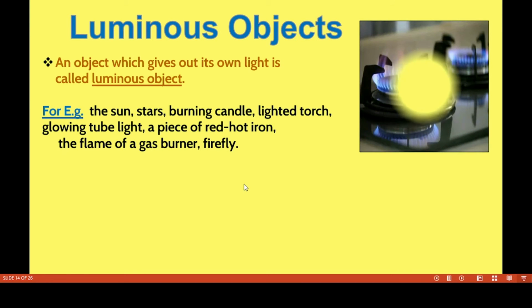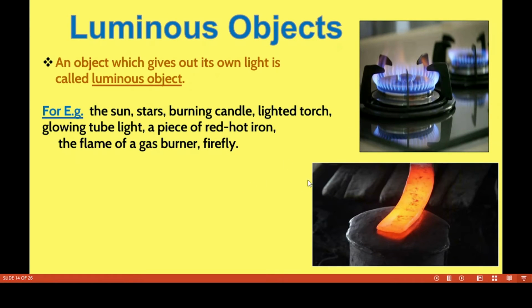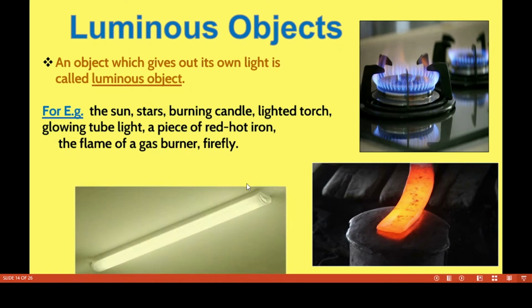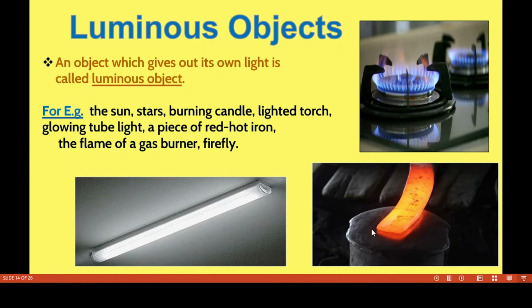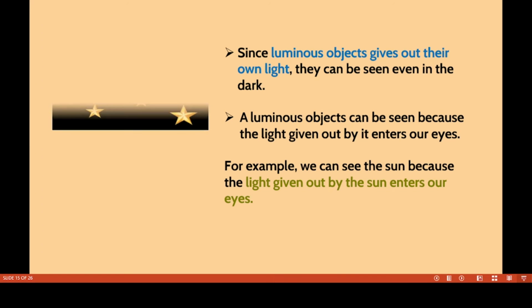Have you seen these pictures? Yes, tube light, a piece of red hot iron and the flame of a gas burner. So these are all objects which give out their own light. That is called a luminous object.